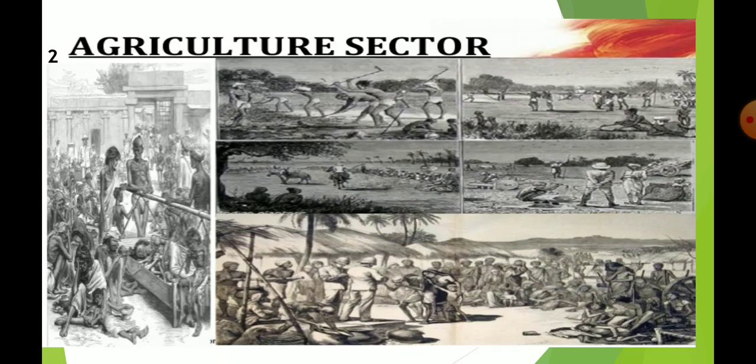Now, the second point that I am going to discuss in this video is the agriculture sector. Okay, in this picture you can see the condition of our country. Why I had written abject poverty there: this is the condition. People are not having proper food, not having clothes, not having shelter, not having drinking water. You can see them, they are facing malnutrition problems.